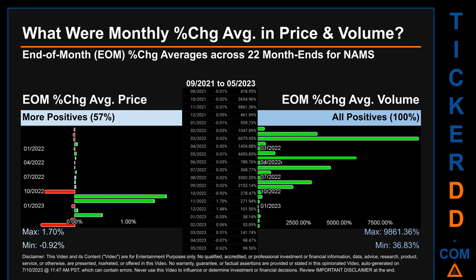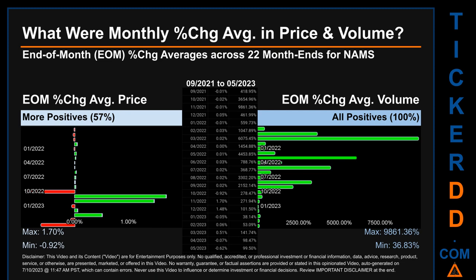What were end-of-month percentage change averages in price and volume for NAMS? The monthly average of percentage change in price and in volume were calculated for each of the 22 month ends. That calculation took daily percentage changes and averaged them for each given month. If a month end came out negative, then it means that the month summarily saw a negative change.